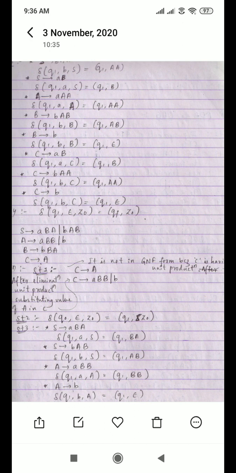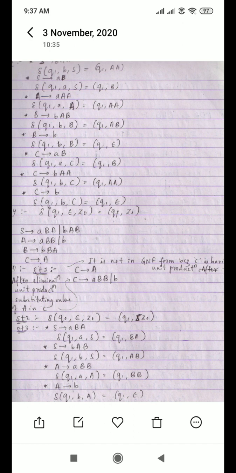In this form you need to write all the productions. Next, the last step, which is the same for all the problems: delta Q1 comma epsilon comma Z naught equal to QF Z naught. See here, the second and fourth steps remain the same for all the problems, only the third step you need to work on.